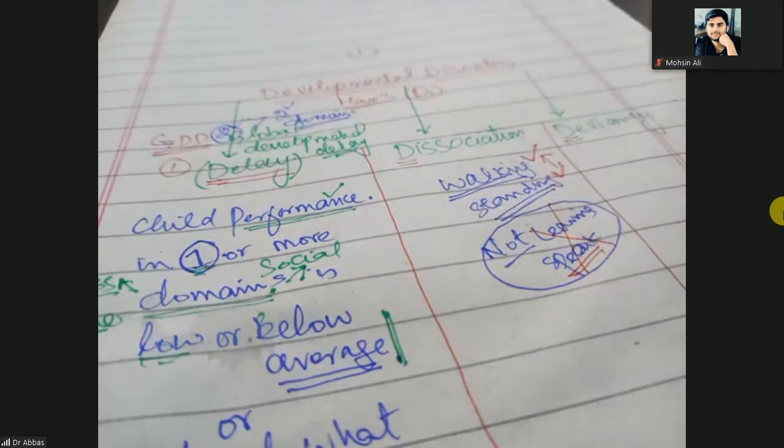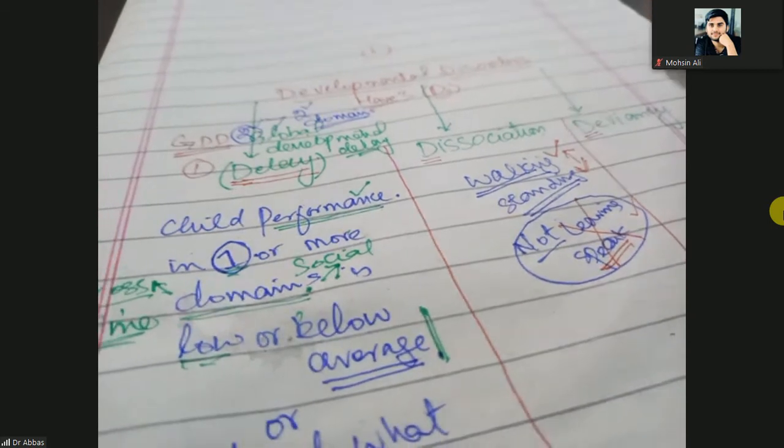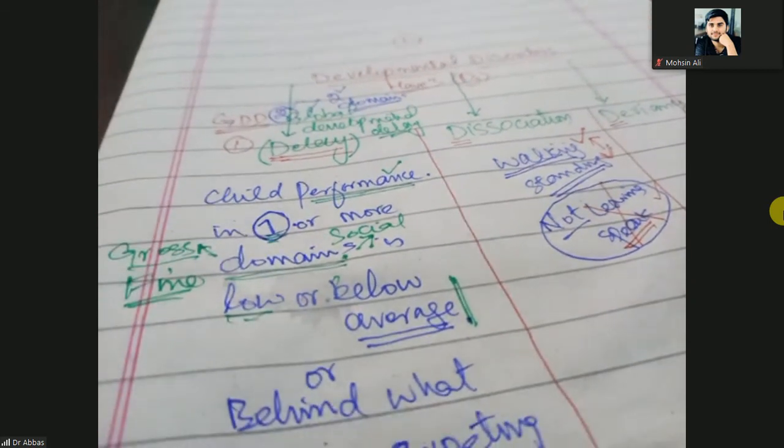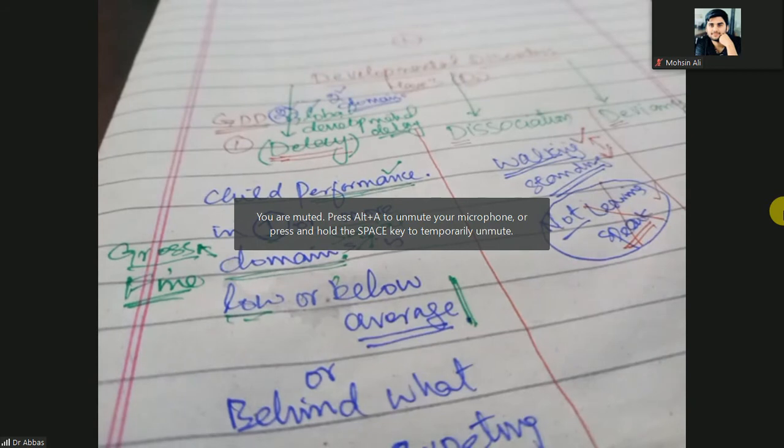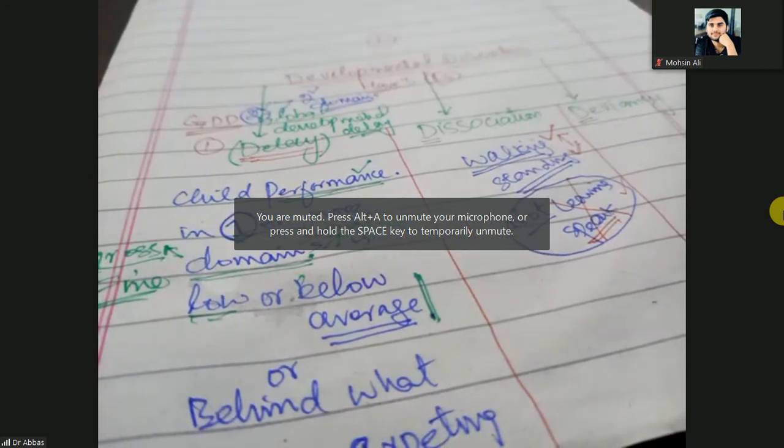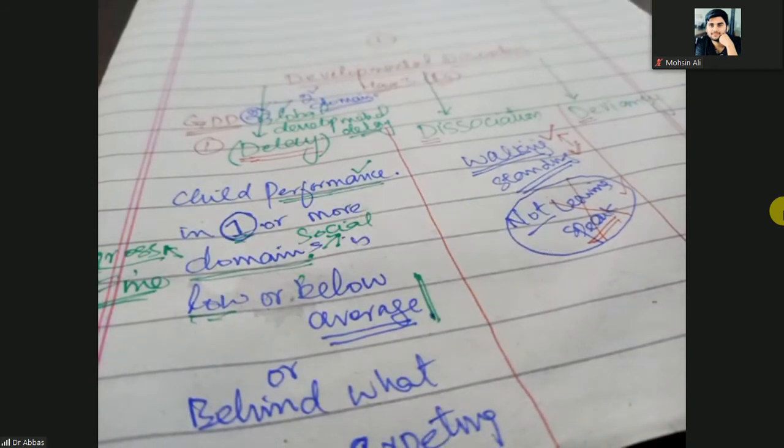Walking and standing are gross motor, and speaking is language. So one domain is dissociated from the other domain. That is the developmental dissociation. How will you define it? It means substantial difference in the rate of development between two or more domains.